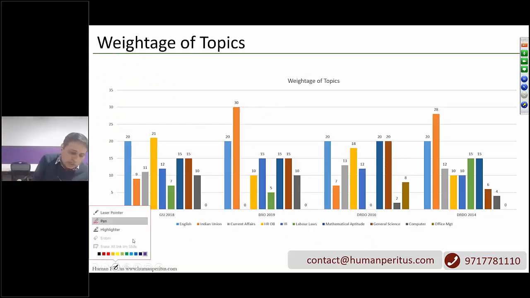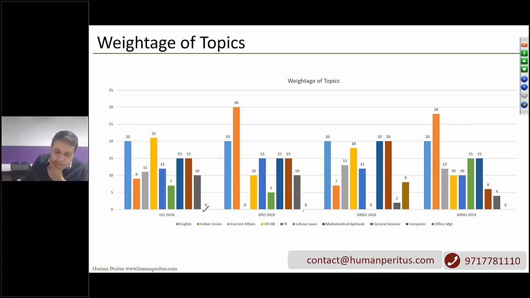So let me help you read through this colorful slide. Okay. So guys, first thing, in the GSI paper, there were 0 questions from Office Procedure. Again, 2019 BRO also 0 questions. But there were 2 questions from Office Procedure in the DRDO 2016 paper, and then in 2014 also there were 4 questions. Let us look at another thing, which is English. Consistently there have been 20 questions in all these papers.